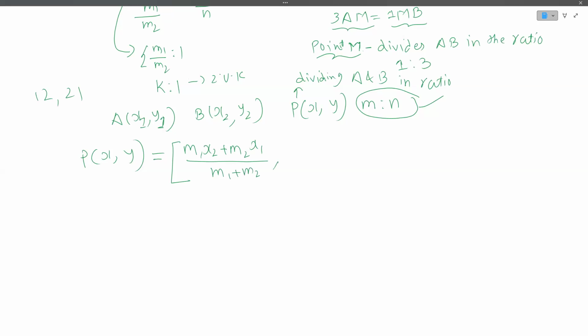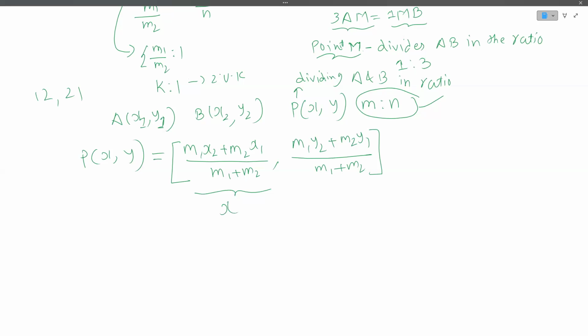Okay, the thing to be noted here is that x1, x2, y1, y2, x comma y, and m and n are all going to be integers. m1 y2 plus m2 y1, divided by... All right. So basically what we are saying is these are the coordinates.